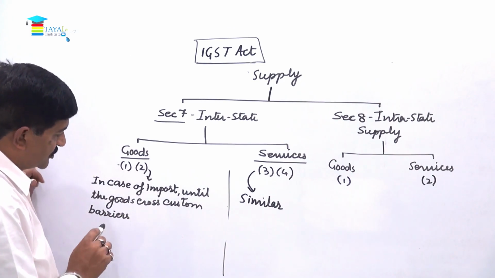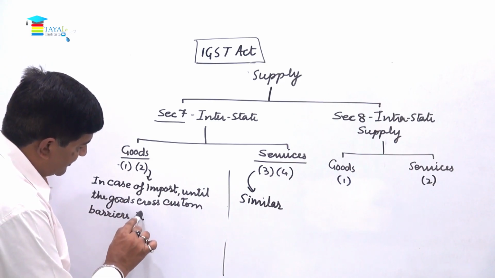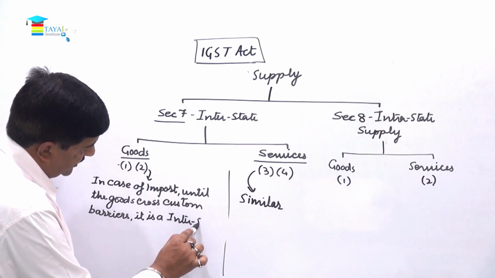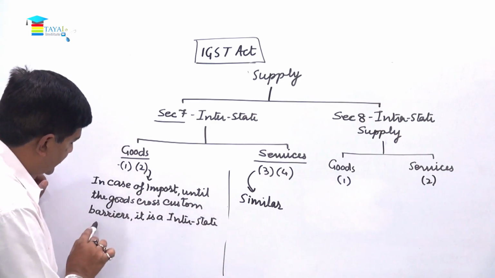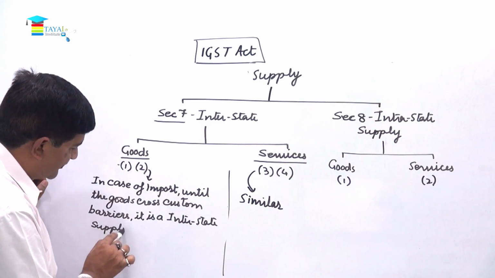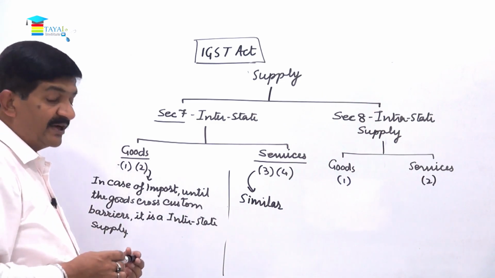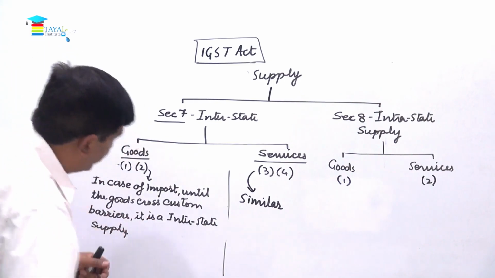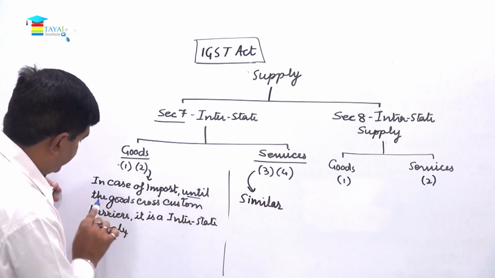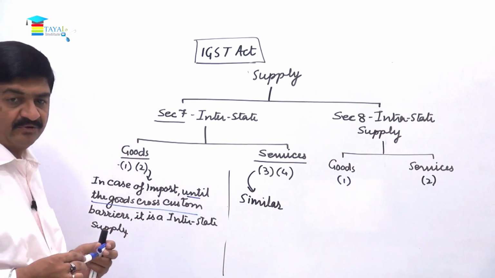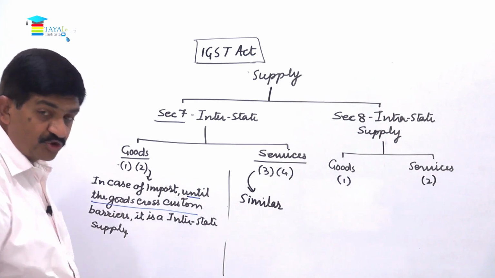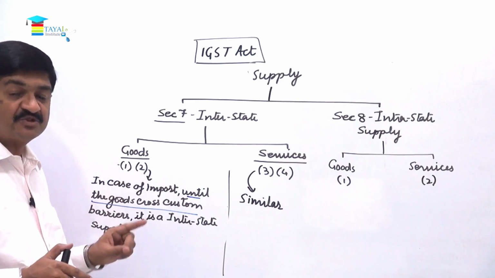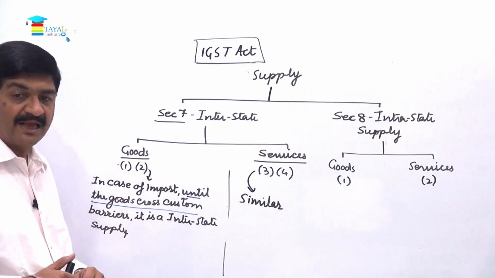So until the goods cross the customs barrier, it is an interstate supply. Once goods have been removed from the customs area and are further supplied, that will be considered separately, whether it is interstate or intrastate. So what is important here is that until the goods cross customs barriers, as long as goods have not been cleared by the customs officer, it will be treated as an interstate supply, and that's why on import IGST is applicable.